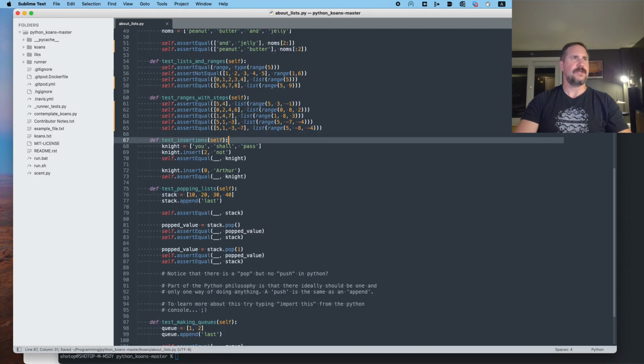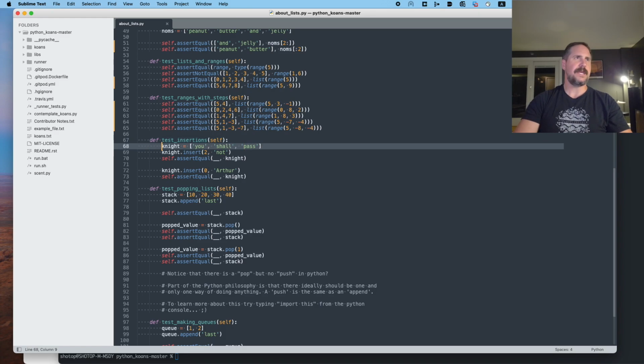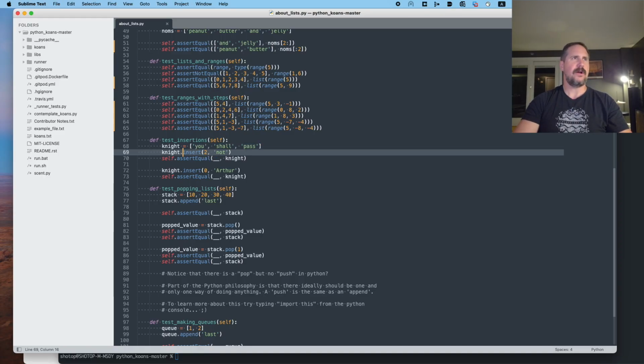Now to 70. Test insertions. So we've got a variable called night, and it is set to a list with 3 strings in it. You shall pass. Then it looks like on a list we can call a method called insert that takes 2 arguments. The first appears to be an index or a position in that list, and the second appears to be the item you want to insert. So if that's the case, let's see what we can figure out.